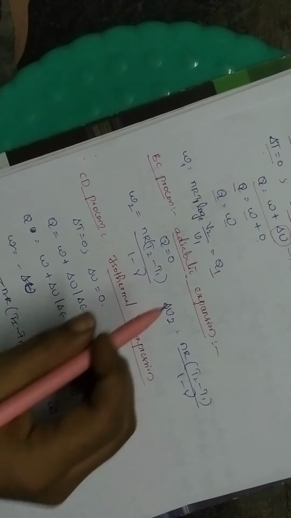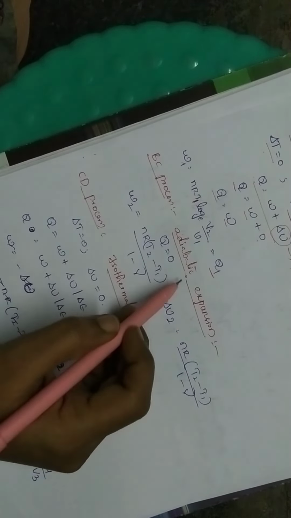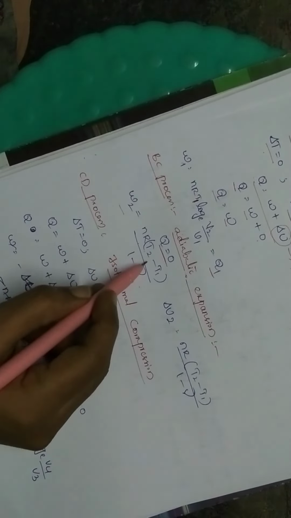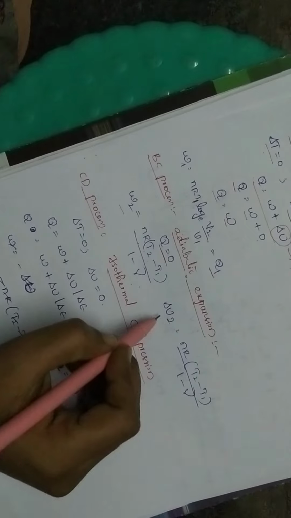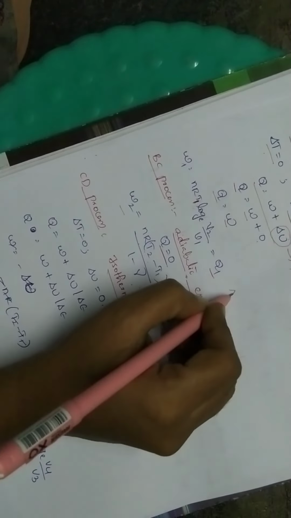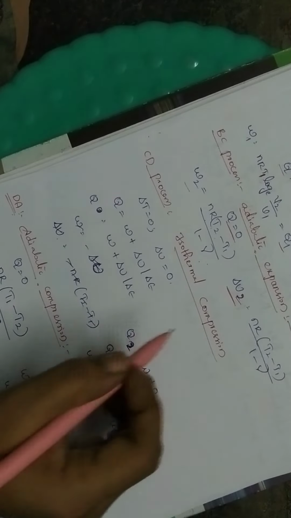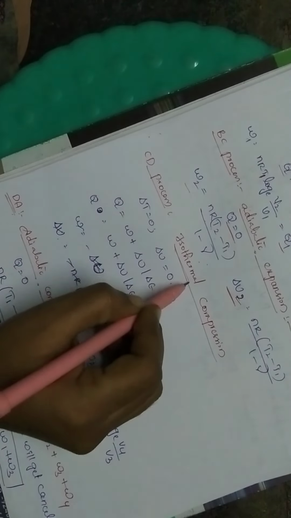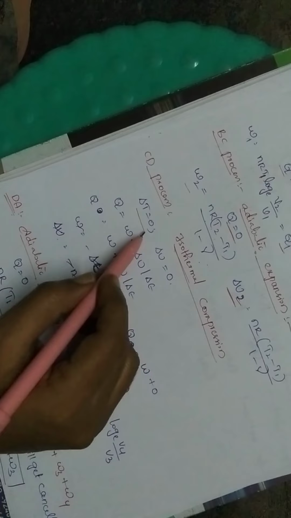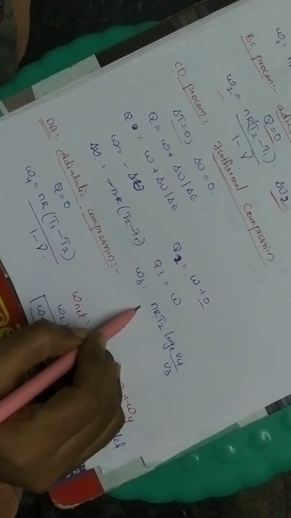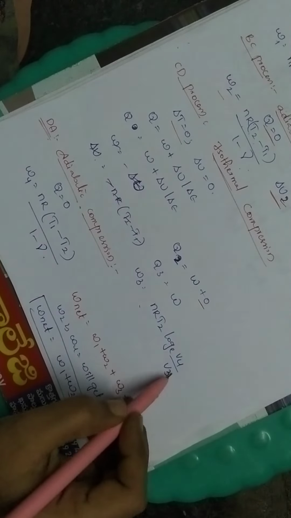BC process. BC is the adiabatic expansion. In adiabatic expansion, Q is 0. We already have the equation, that is nR(T2 minus T1) by (gamma minus 1). So we can say it is delta U1, and this is delta U2. Now the CD process. In the CD process, isothermal compression. Again isothermal means temperature is constant, delta T is 0. So we can say delta E is also 0. Again W3 is nRT2 log V4 by V3.